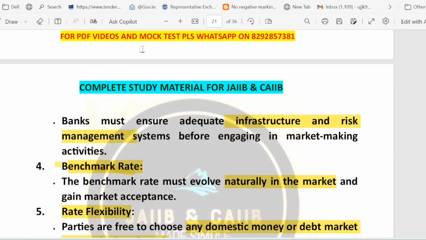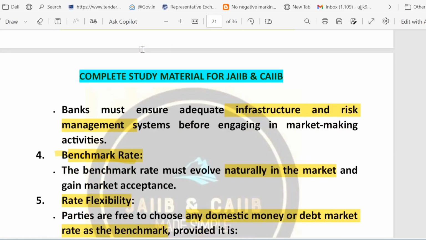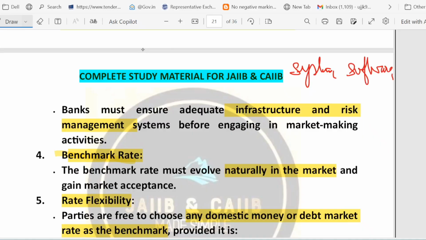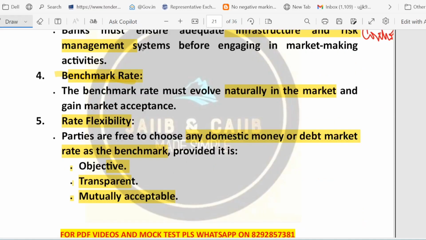So what we have talked about just now, we started with infrastructure and risk management. I told you before market making, banks need a proper system. So when I say infrastructure, they need three things: proper system, proper software, and risk control, right? Risk control ensures that they can monitor and manage the exposure safely. Then we talked about the benchmark rate. The rate used to calculate the payment must be market driven and must be accepted.